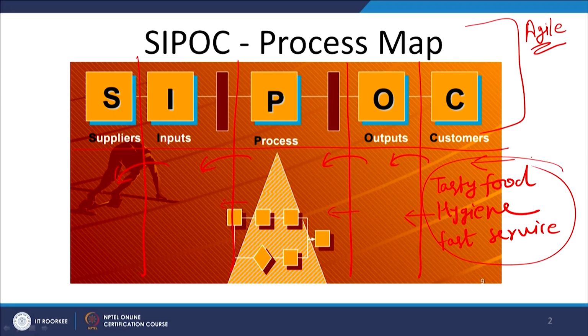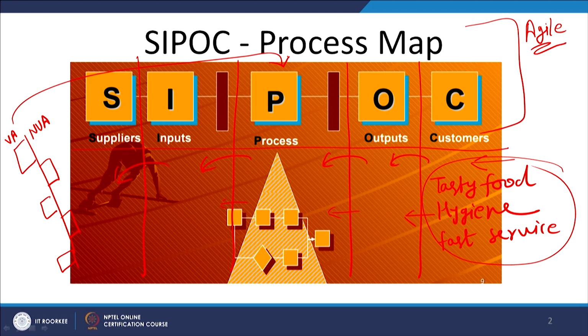So, that is a very interesting thing, how customer's input can create this model, and it is to be used in conjunction with your value stream mapping, because it decides what is value. Yesterday we discussed that in our value stream mapping we have this type of visual display where these are value added activities and these are non value added activities. So, these value added activities are related to your process part, because they will be in line with the values which the customer is expecting.